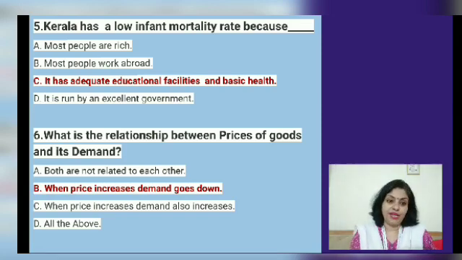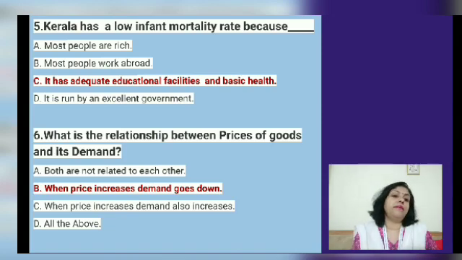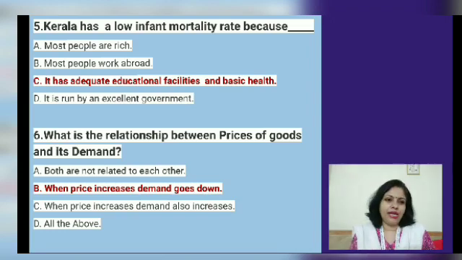Now, what is happening in this situation? I went to the market and I found that the price of local chicken was some 450-500 rupees. And I did not buy because the price was too high. So I thought I can survive without eating chicken for a few more months. So when the price increased, my demand for chicken reduced. Well, again, if the same chicken would have been sold at 150 rupees per kg, I wouldn't have hesitated buying 2 kgs, right? Because I would have ended up spending some 300 rupees and it would have been good for my budget. So that is the relationship.